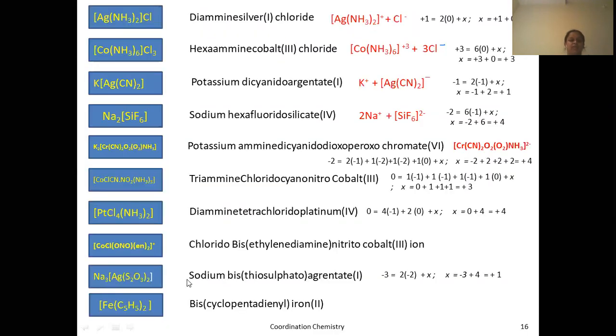Here also sodium. This is thiosulfato. This is a special case here. Even though there is no di or tri, you have to use bis for this one. Bis thiosulfato argentate 1. Here cyclopentadienyl, 2 are there. So bis cyclopentadienyl iron 2. Okay, this is how you have to name complexes or coordination compounds. We'll stop here.